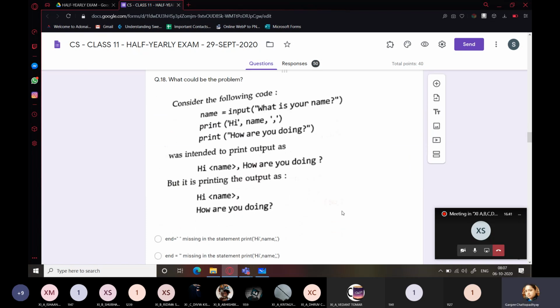What could be the problem? We had discussed this question, if you remember. Consider the following code. name equals input, "What is your name?" So you will be entering your name here. Print "Hi", name. So suppose the name is Ananya. So print "Hi Ananya", and after that there is a comma. Take a look at this. There is a comma.